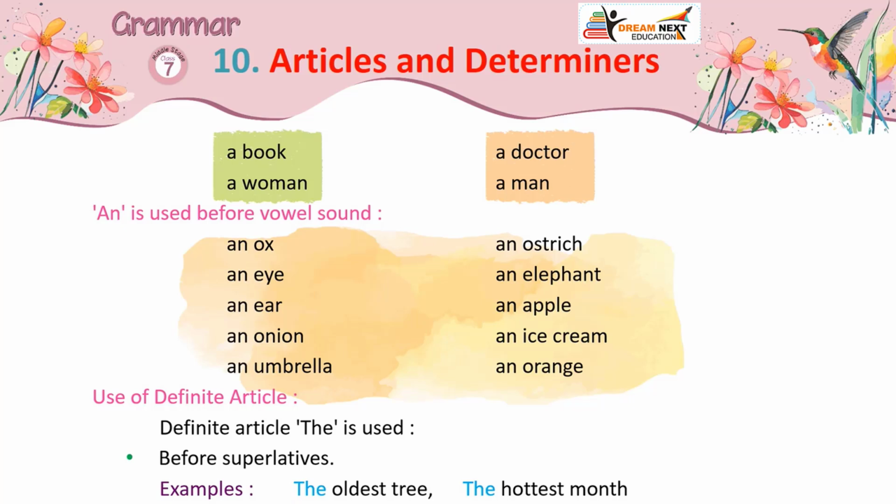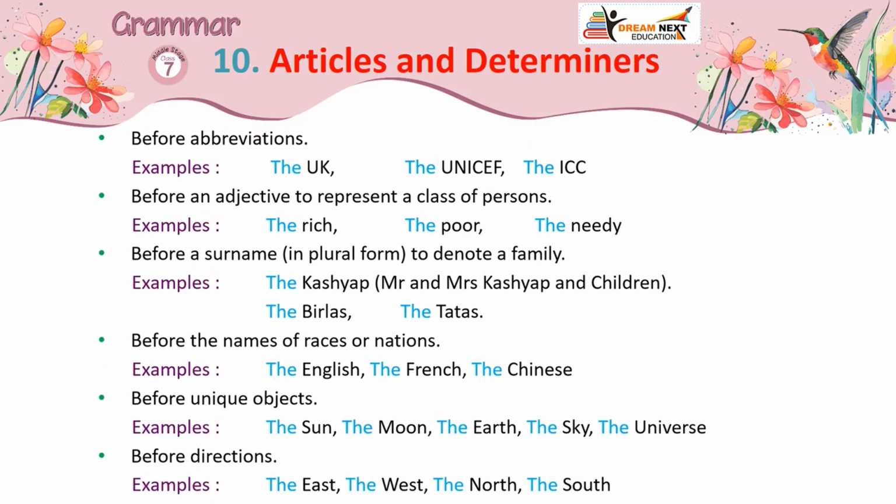Use of definite article. The definite article is used before superlatives. Examples: the oldest tree, the hottest month. Before abbreviations. Examples: the UK, the UNICEF, the ICC. Before an adjective to represent a class of persons. Examples: the rich, the poor, the needy.